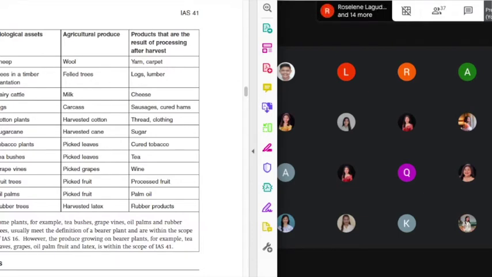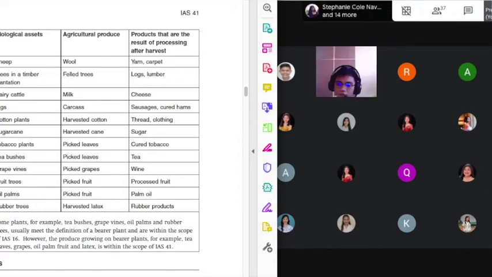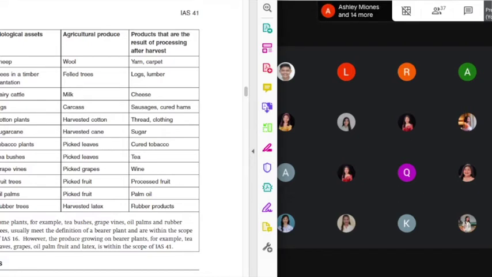You're expected to be familiar with the items provided in this table, class, because it is shown explicitly in the standard. Again, you're not expected to know all biological assets, but you're at least expected to be familiar with these items. And the reason being is these items are expressly provided in the standard, class. So please be guided by this table, class.